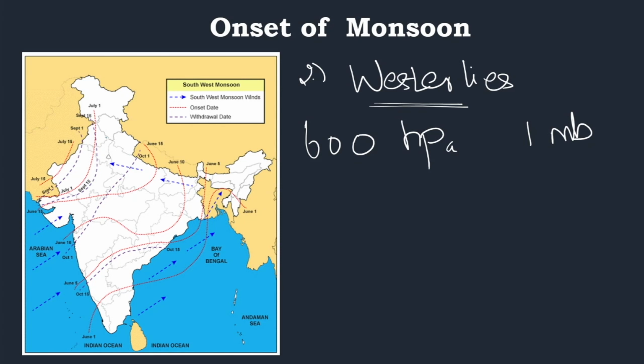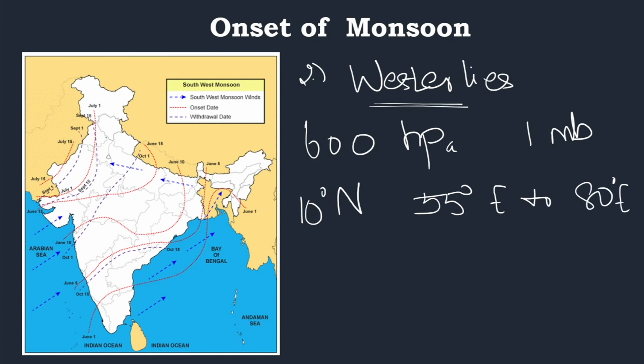Such 600 hectopascal of pressure should be found in the area bound by the equator to 10 degree north latitude, and the longitude should be 55 degree east to 80 degree east.